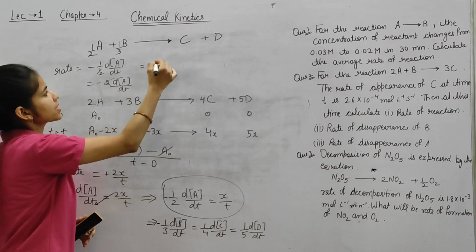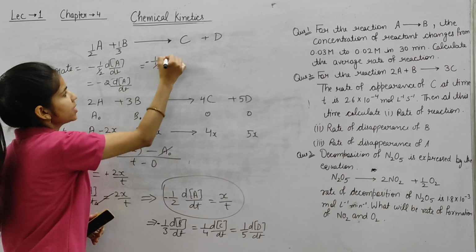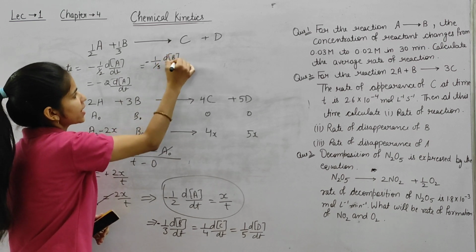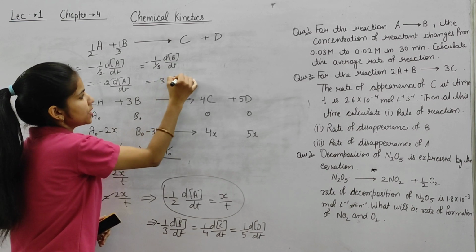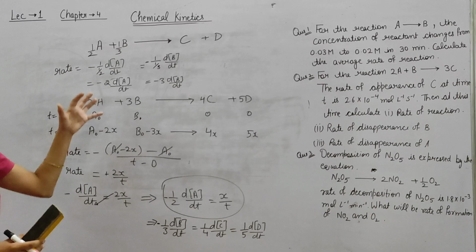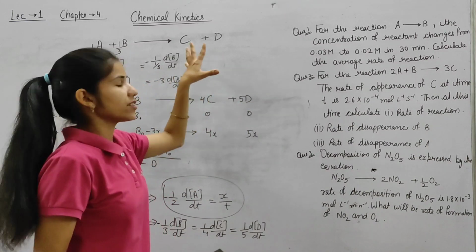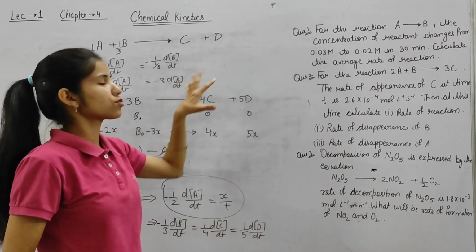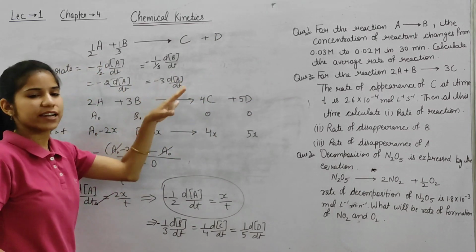Same for this 1 by 3: minus 1 by 3 dB by dt, which means minus 3 dB by dt. So this is the rate in terms of reactant. Same we write for product. Now we have C and D, so we write simply. If we have coefficients, we write like this.